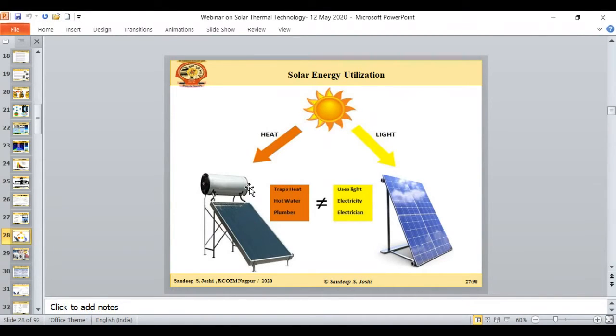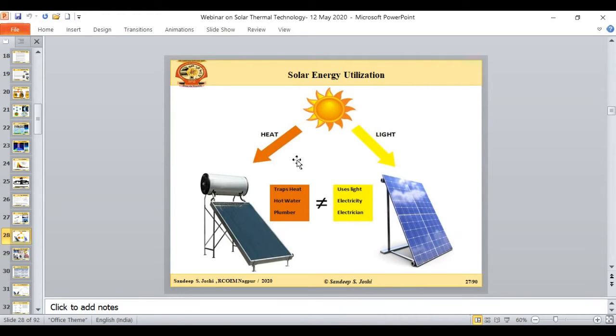When I talk about solar thermal energy, our principal objective is to absorb the infrared part of the solar spectrum and increase the kinetic energy of the material, so that we can generate more temperature and more heat, and that heat can be utilized for different applications in the solar thermal system. But when I talk about the solar photovoltaic system, our objective is definitely not to increase the kinetic energy. Instead, our objective is to generate charge carriers like electron-hole pairs. Then there should be separation and recombination of the charge carriers in order to generate electrical current.